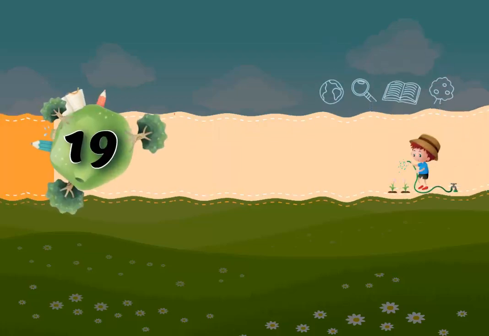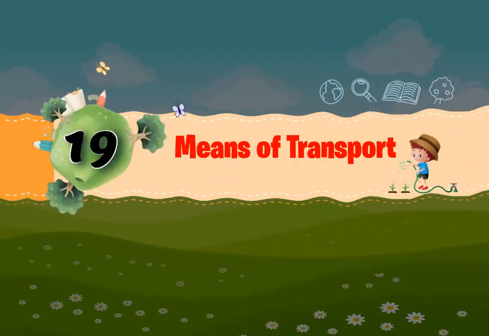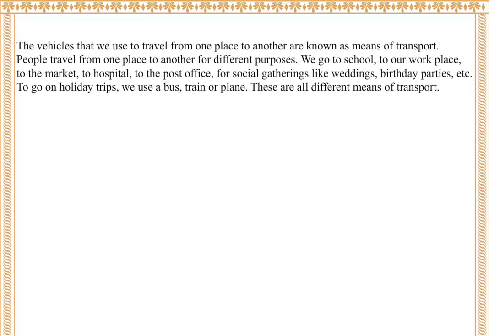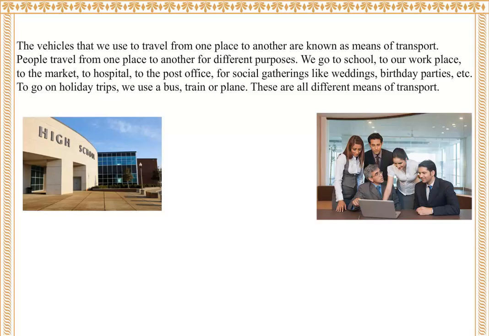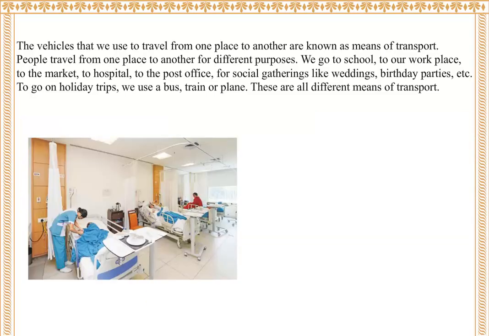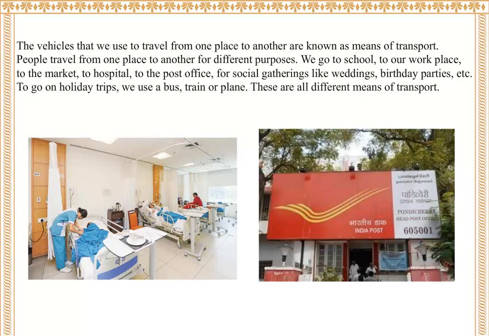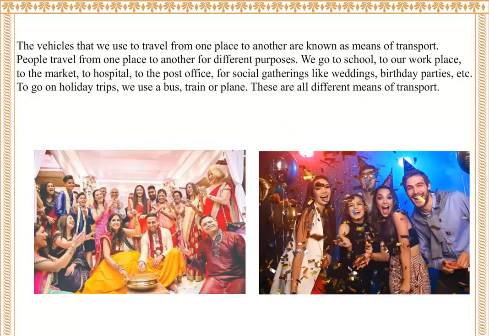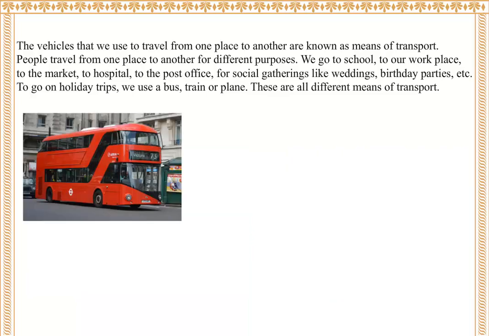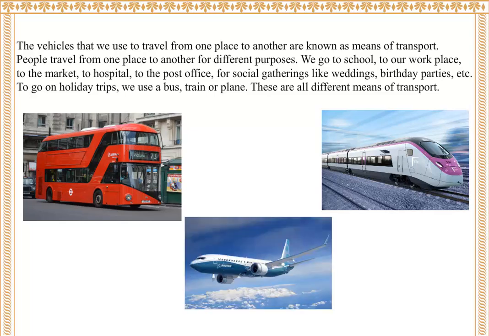Chapter 19. Means of Transport. The vehicles that we use to travel from one place to another are known as means of transport. People travel from one place to another for different purposes. We go to school, to our workplace, to the market, to hospital, to the post office, for social gatherings like weddings, birthday parties, etc. To go on holiday trips, we use a bus, train, or plane. These are all different means of transport.